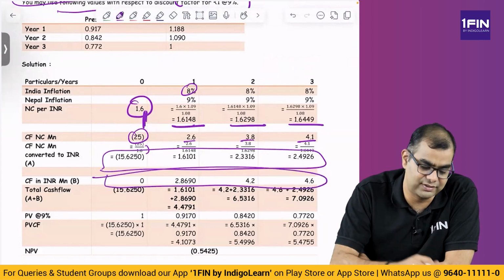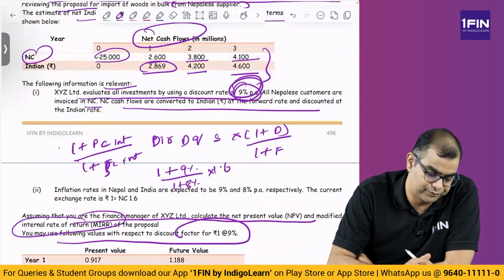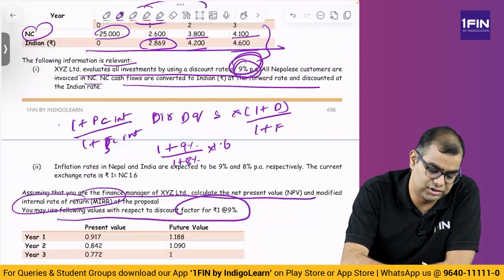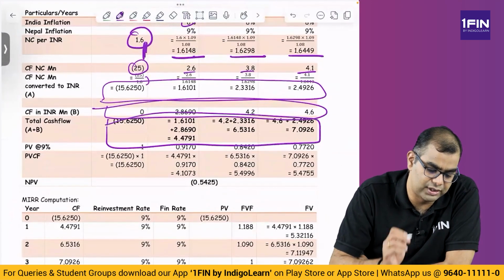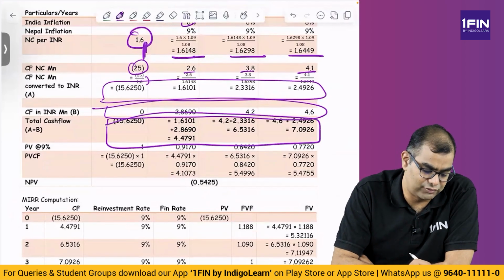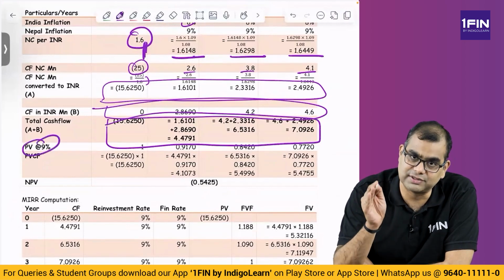How did I get this? They themselves have given it in the question. These are the INR cash flows. Take those, add both of them, you get some value, total cash flow. This is the cash flow, right? This cash flow, you have to discount at 9%. Why? Because they themselves said use 9%.